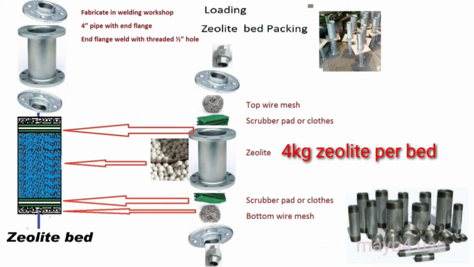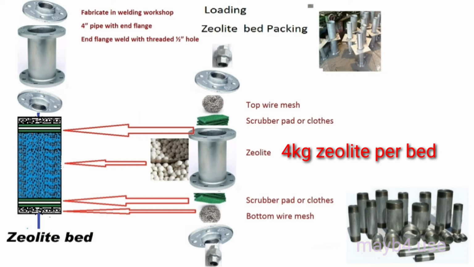First the bottom wire mesh, then a scrubber pad or cloth through which air moves freely and dust will not come out. Then you put the zeolite particles over, and then cover it with a scrubber pad or cloth, then wire mesh. The packing must be very tight.